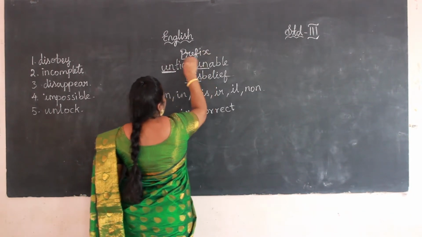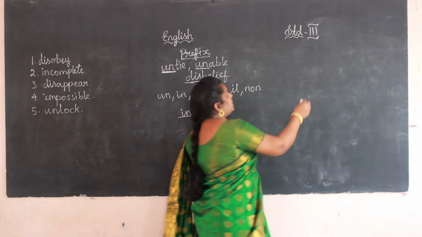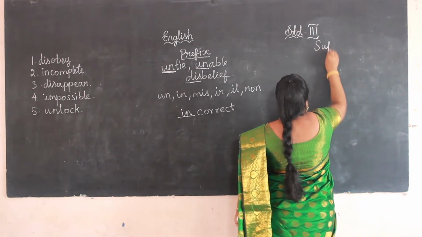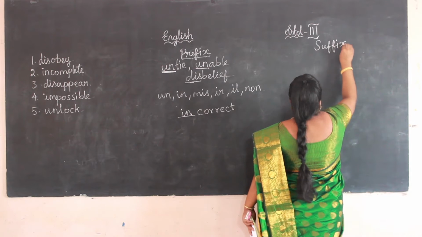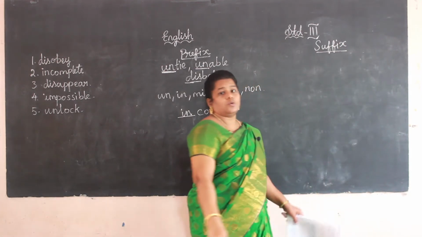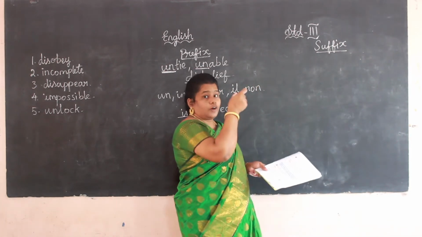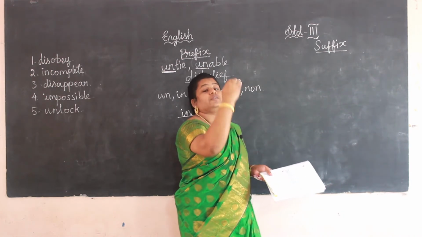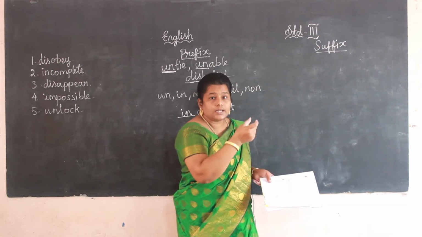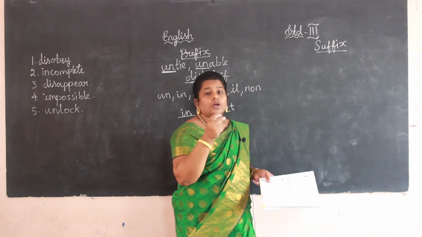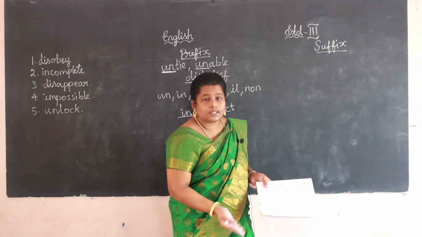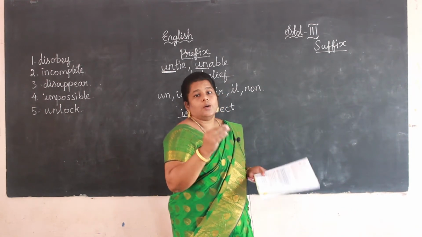Okay, next thing, we are going to learn suffix. What is meant by suffix? For a word, if we add a group of letters or a letter after the word, it is a suffix.